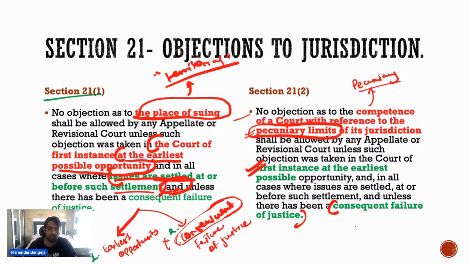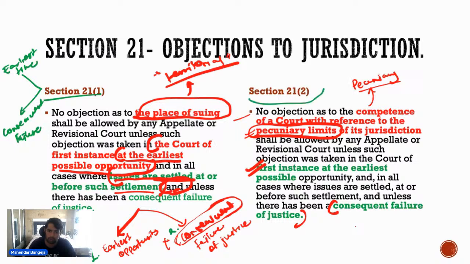So जो दो चीजें आपको समझनी चाहिए कि when there is an objection as to territorial jurisdiction, it will be allowed only when it is raised at the earliest time. Secondly, there is a consequent failure of justice.